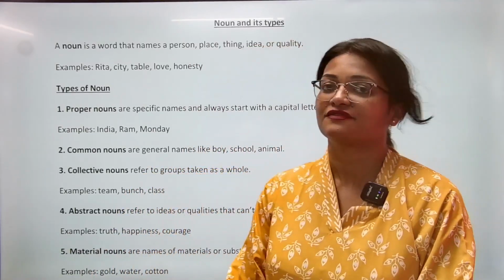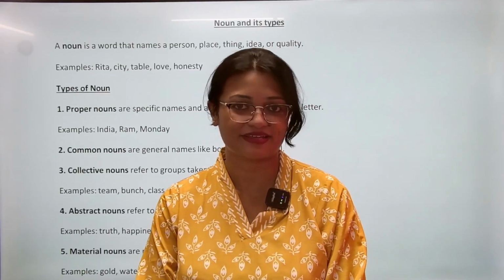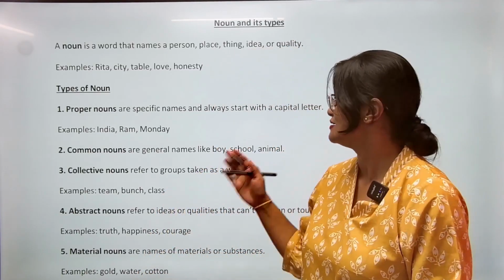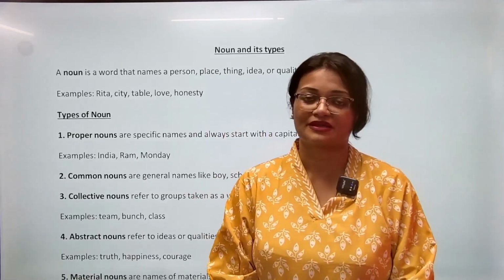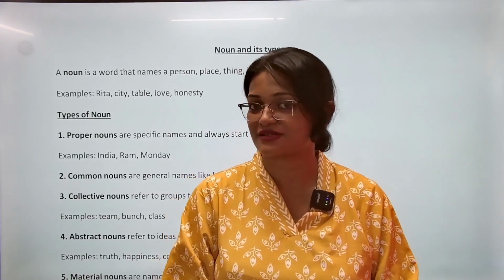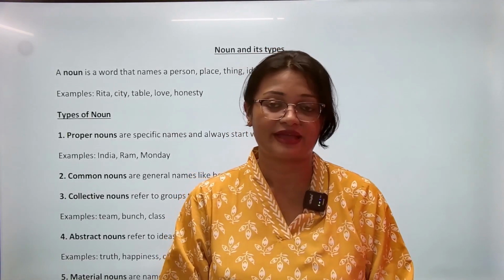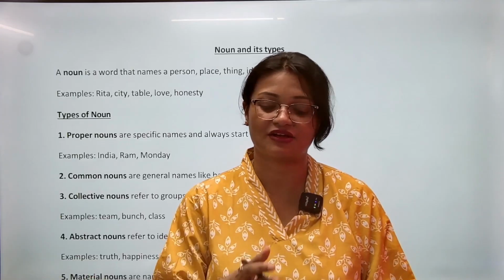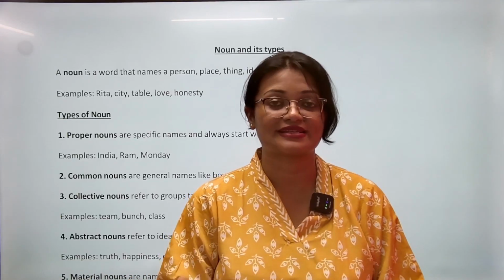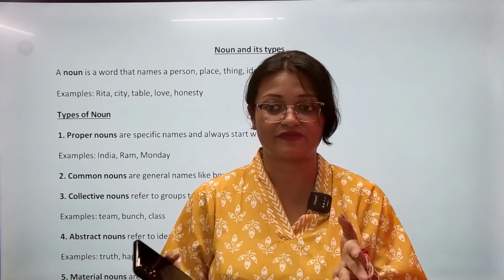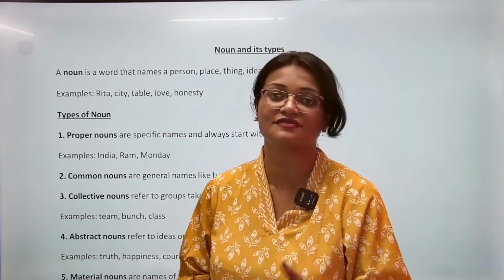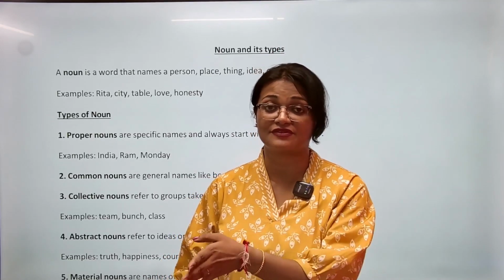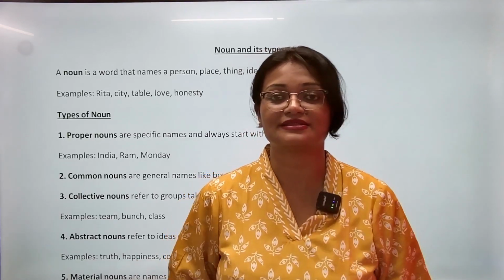This is the first chapter on grammar. This is English grammar, and we are here to discuss this topic. Now, this is one of the very important parts of speech. Parts of speech means a sentence has a lot of parts, right? Every sentence has a noun, then we have a verb. So every sentence is made of a subject, then a verb, and after that we have the object. That makes the complete sentence.